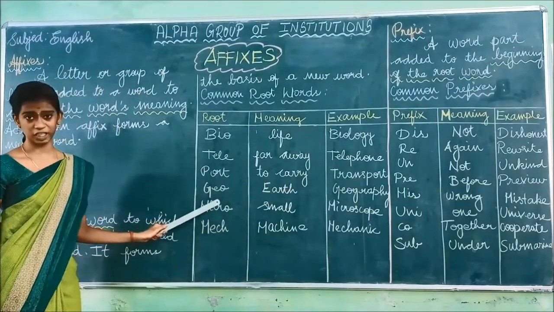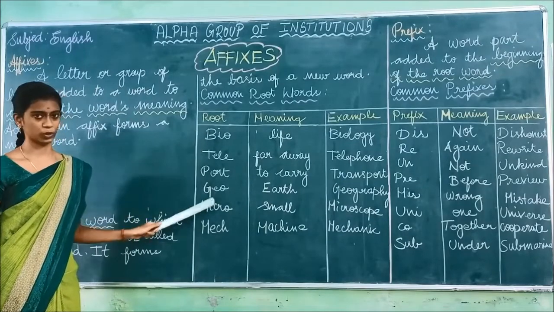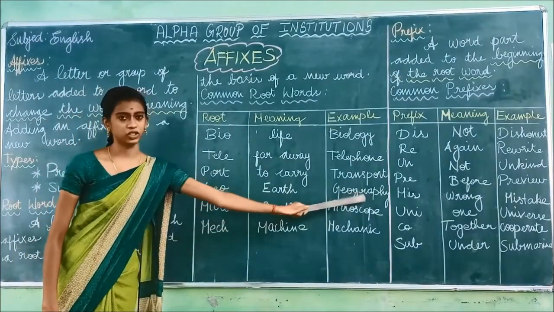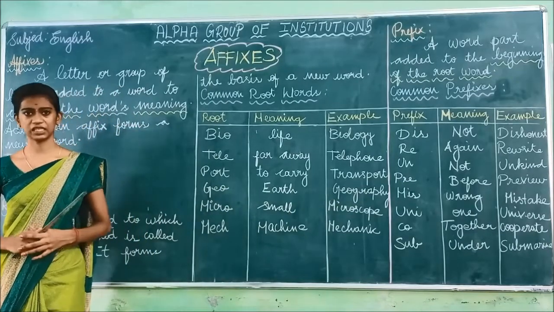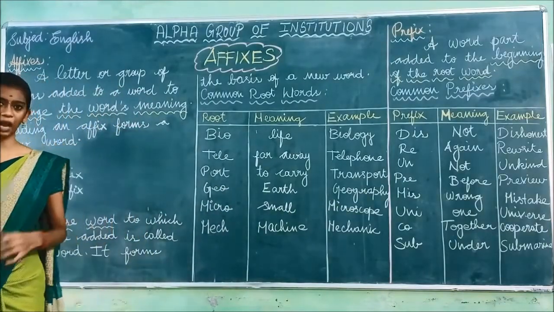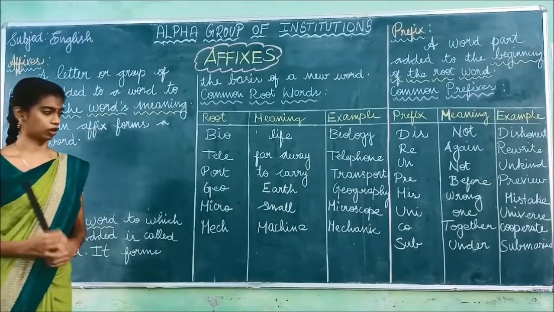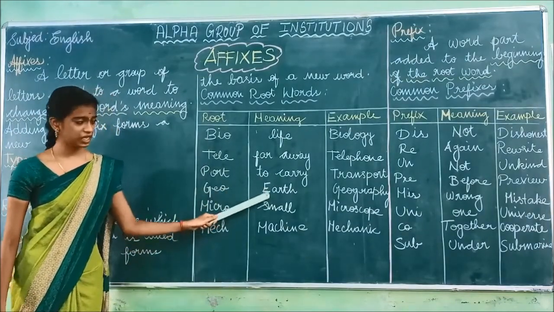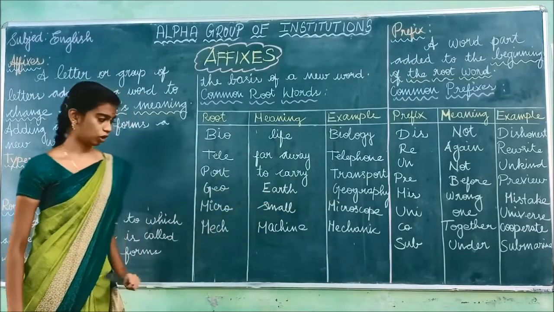And the next one, geo. Geo is a root word. The meaning of geo is earth, and the example is geography. Geography means the study of earth. The study about the earth is known as geography. So the meaning of geo is earth, and the example is geography.